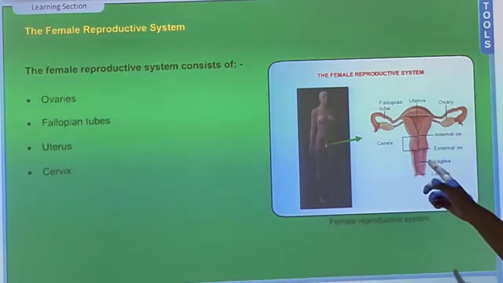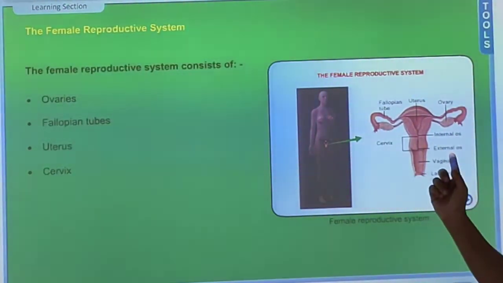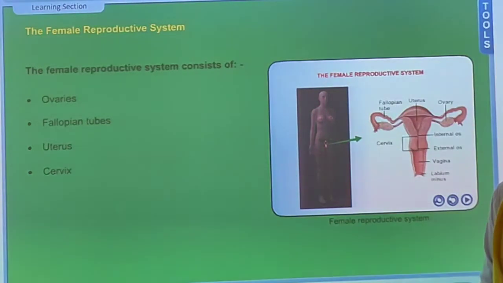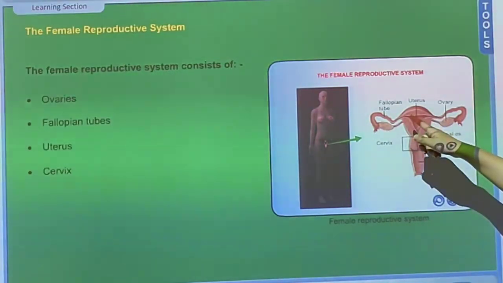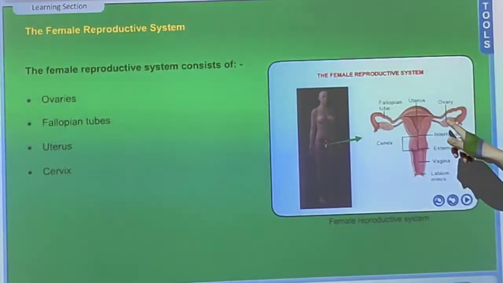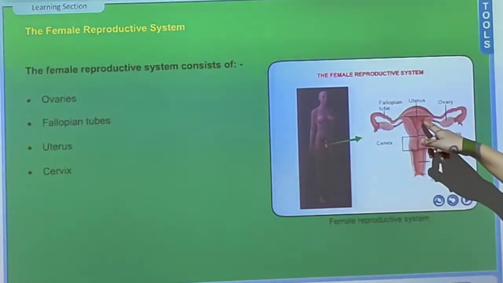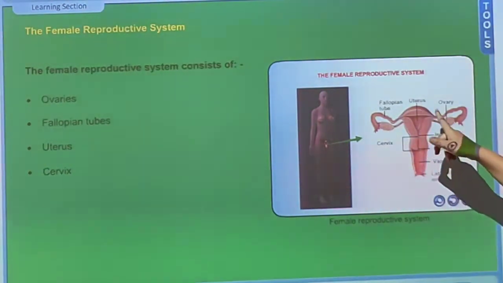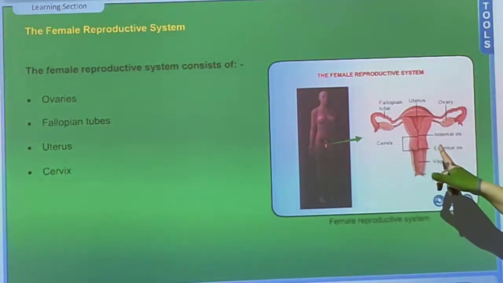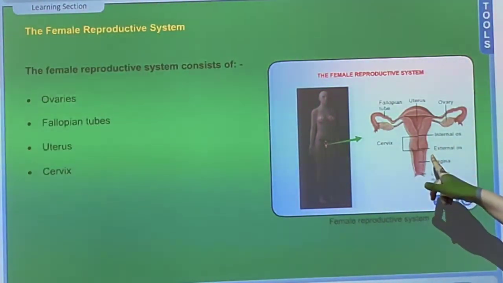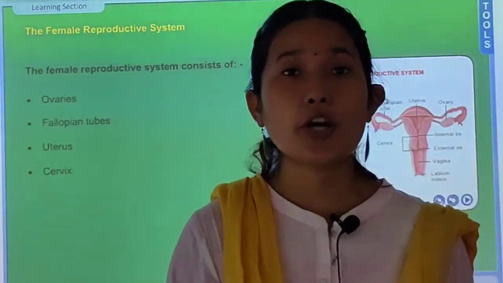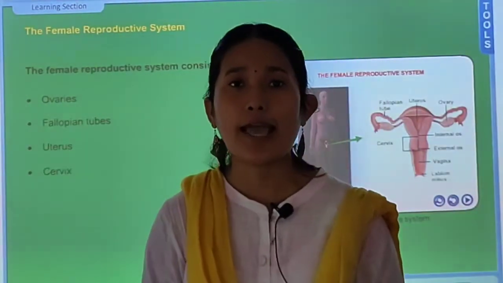So what all did we discuss today? Ovaries. What is the function of the ovary? The function of the ovary is to produce eggs. It also produces two female hormones, estrogen and progesterone. And you have the fallopian tube. The function of the fallopian tube is to take the egg from the ovary to the uterus. What is the function of the uterus? It's a room where your baby develops. And the vagina: its function is to receive the sperm, and it is also the birth canal. That's all about the female reproductive system. You just have to know the different parts and their functions.